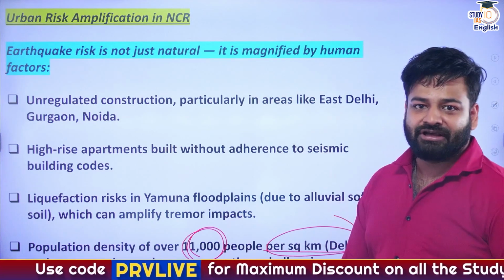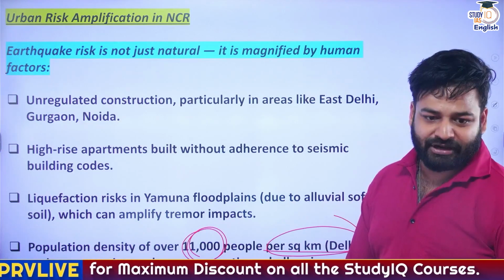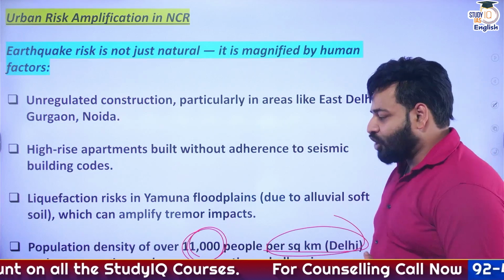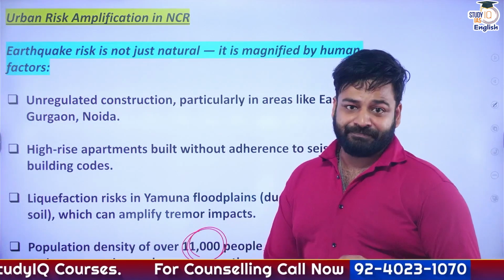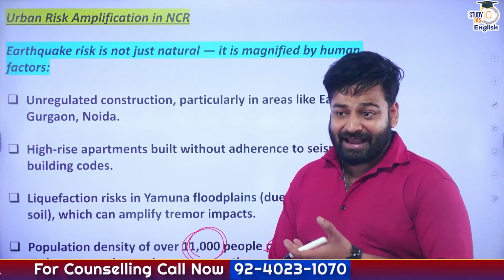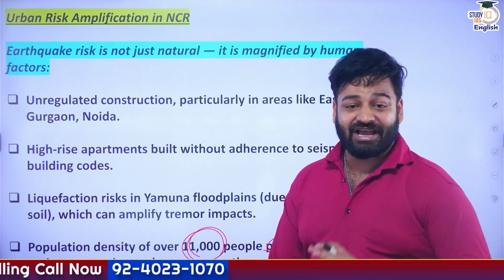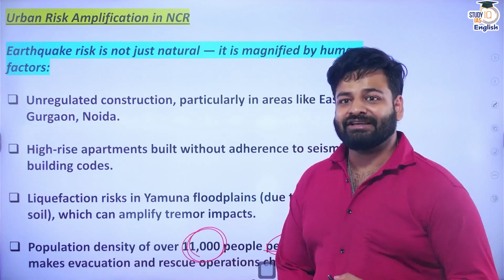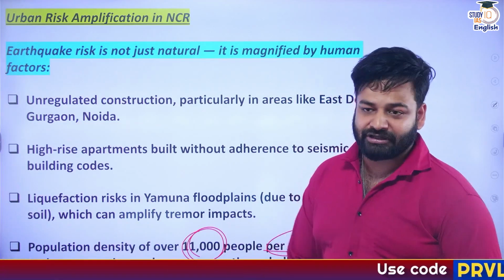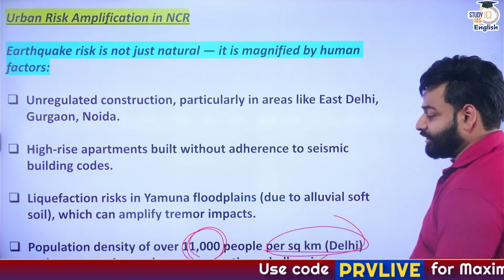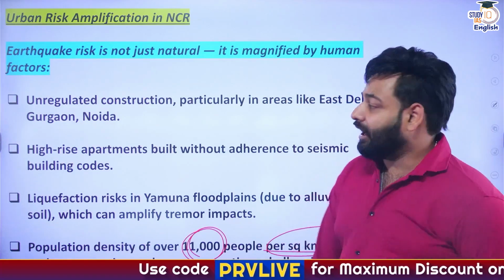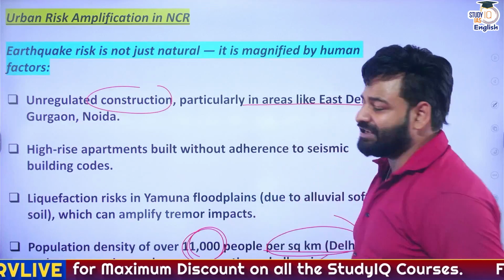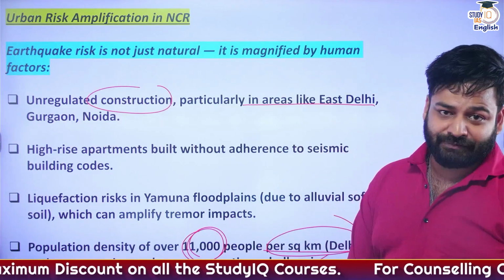11,000 people in 1 kilometer square, right? Now, because of this, you can understand how difficult it would be for any particular authority to manage any single thing. And in case, God forbid, we face any catastrophic event, how disturbing the scenario could become, right? Now, unregulated construction, particularly in areas like East Delhi, Gurugram and Noida.